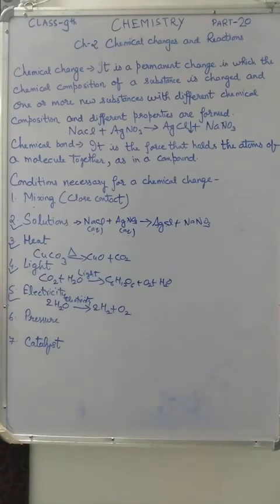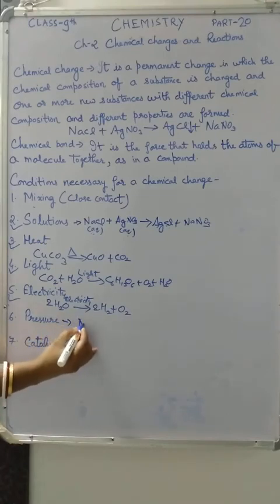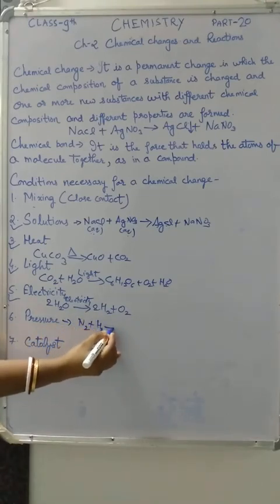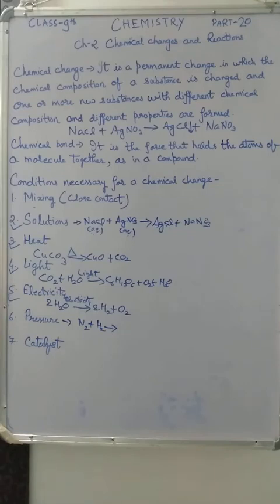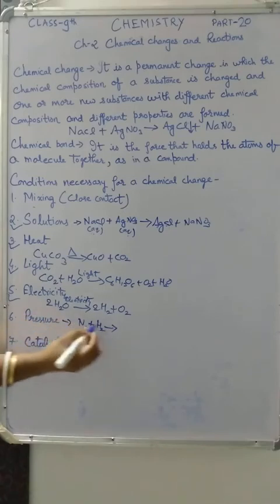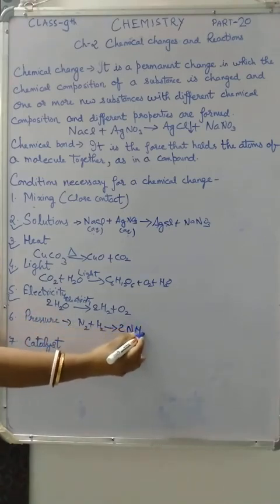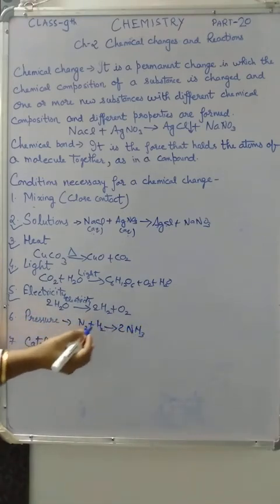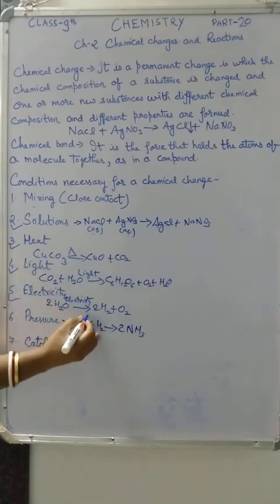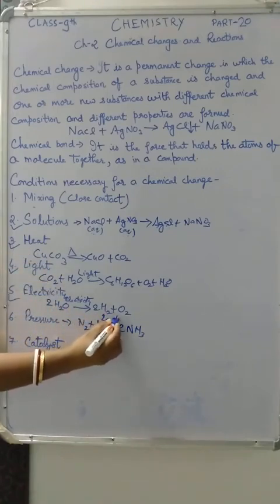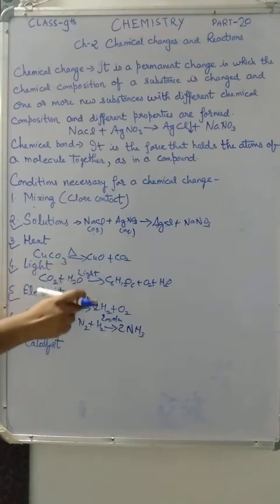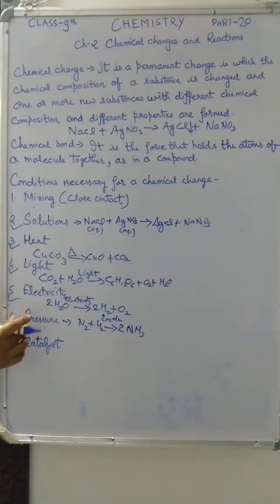For example, nitrogen and hydrogen, when subjected to high pressure, produce ammonia. Without pressure they cannot produce ammonia; it happens when subjected to high pressure, above 200 atm. So pressure is also a very important condition for chemical change.